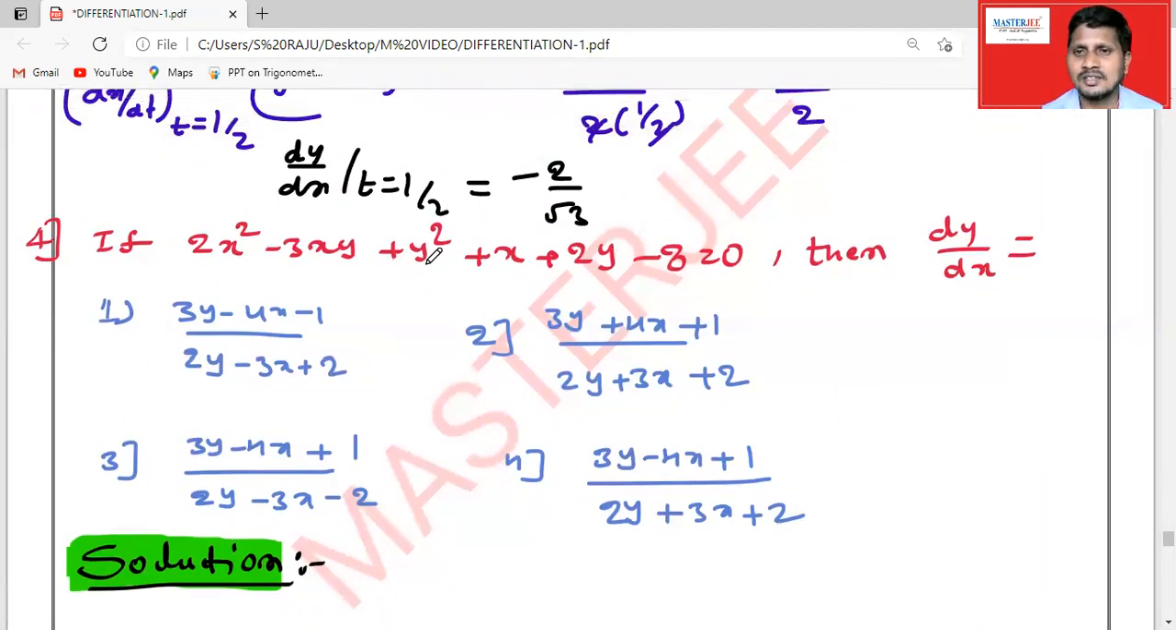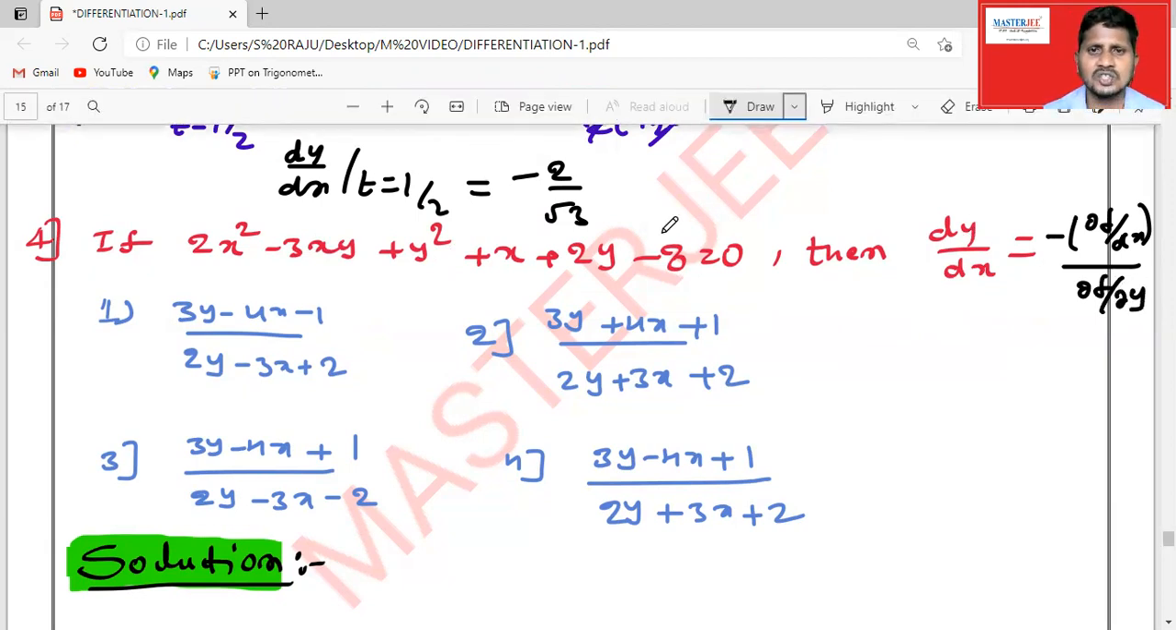So it is not an explicit function. Clearly, it is an implicit function. Now I want to differentiate this implicit function, dy by dx. I told you the shortcut method clearly: that is minus of dou f by dou x divided by dou f by dou y. So you can differentiate the given function partially with respect to x, and with respect to y, and just substitute.